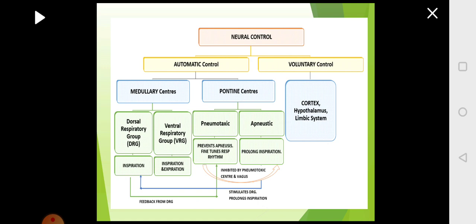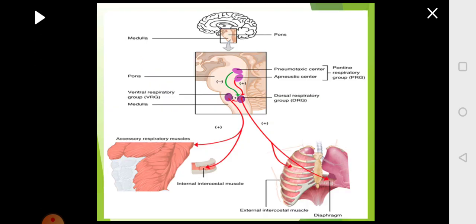If you look at the nerve centers, each one of them is controlling one particular action, but there are interneurons connecting the different centers, and all of them will have a stimulating effect or an inhibitory effect on each other. They may have either positive feedback or negative feedback and have control on each other, and they all integrate and work together with the help of the interneurons.